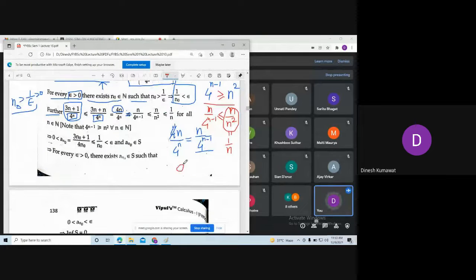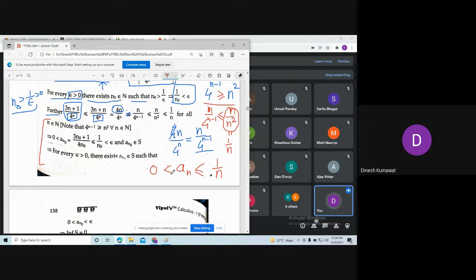Okay, now I am giving you a proof using the sandwich theorem. If you want, you can apply the Archimedean property also, which is there in your book. See, we have already concluded that this sequence a_n is bigger than 0. And on the left hand side, we are getting that this sequence is less than or equal to 1 upon n.